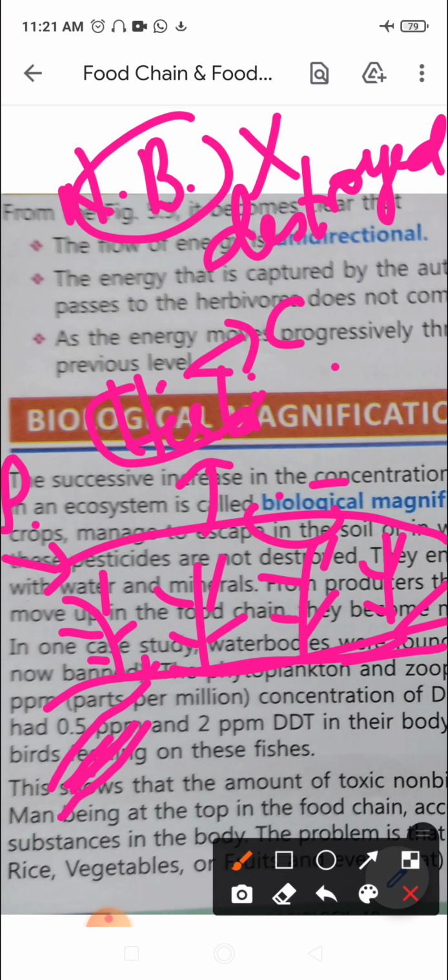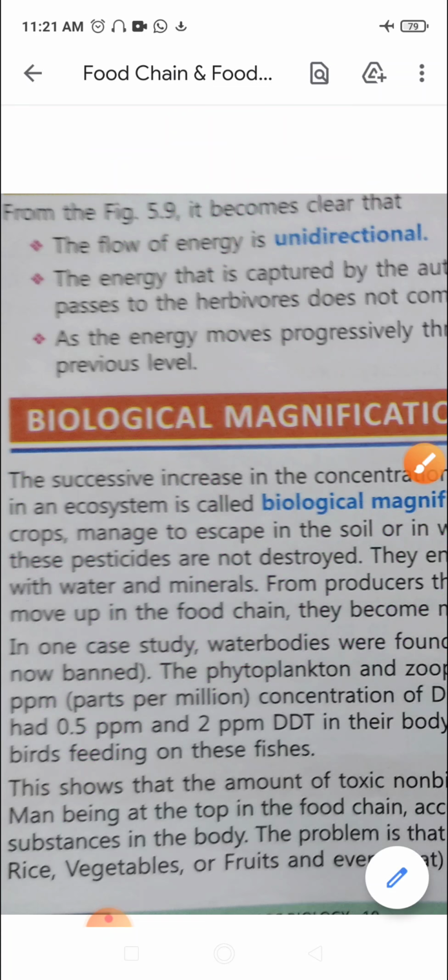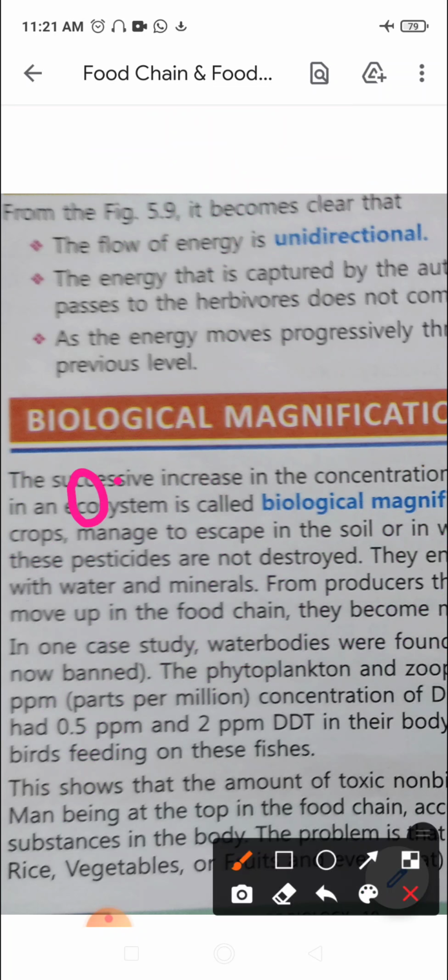So one herbivore may not just eat one plant, it may eat many, right? So chemicals are all going inside the body, right? In one case study, water bodies were found to contain 0.003 parts per billion of DDT, right? Use of DDT, of course, is now banned.